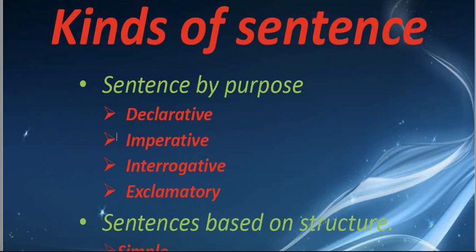A sentence is a combination of words which has a definite, understandable meaning. It should have a subject and a predicate, or in other words, the subject should be followed by a verb and many other words which can make sense. That is called a sentence.